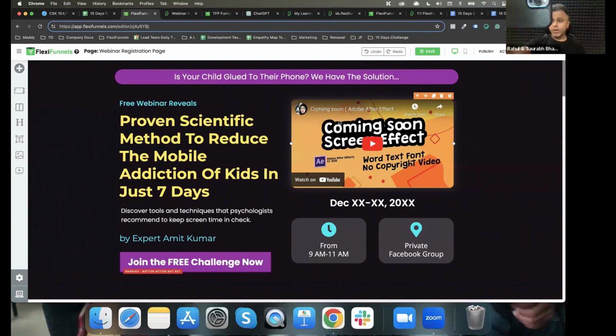Hey, in today's time, you have seen how big a problem it is that small kids are glued to their phones. They are so addicted to their phones that they forget the basic things, for example spending time with their family, or eating food on time, or they put up tantrums while going to sleep, because the most important thing they want in their life right now is a phone.